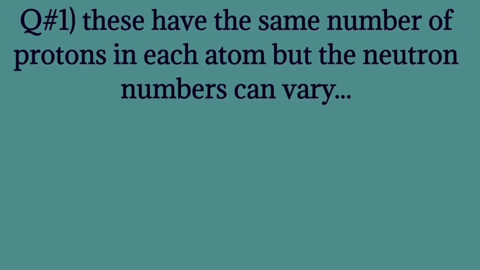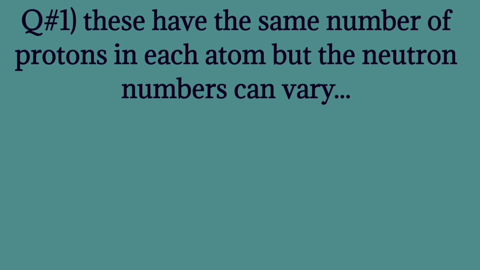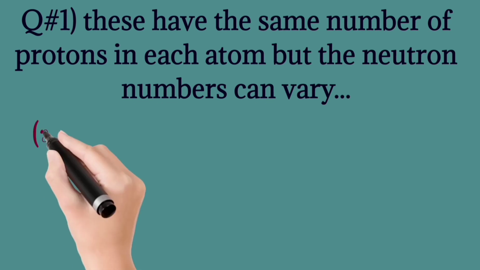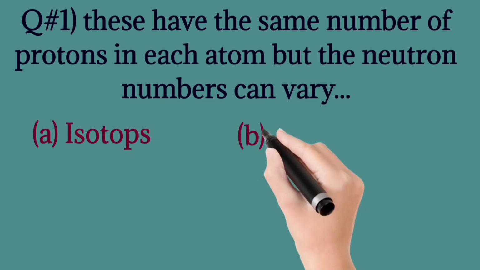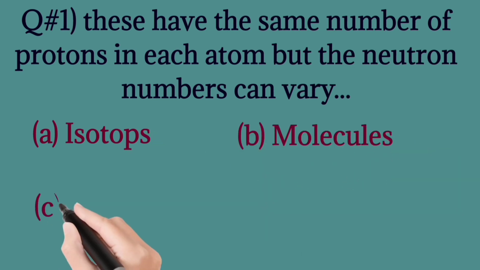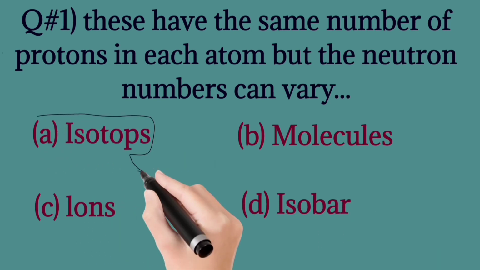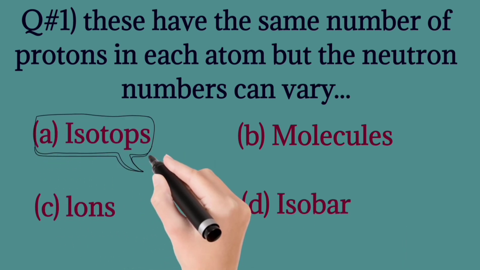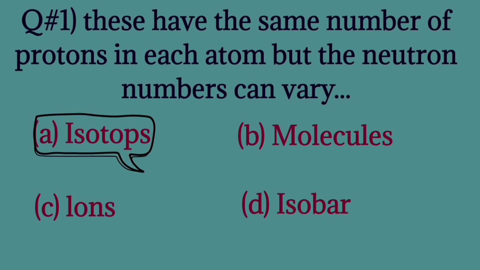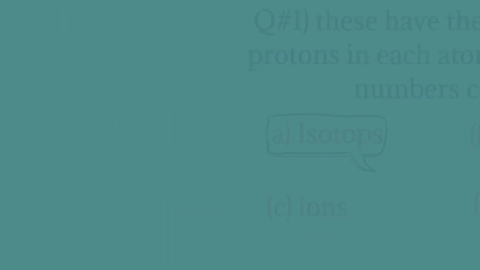Question number 1. These have the same number of protons in each atom, but the neutron number can vary: isotopes, molecules, ions, isobar. The correct one is isotopes. The same number of protons in each atom, but the neutron number can be different, is called isotopes.